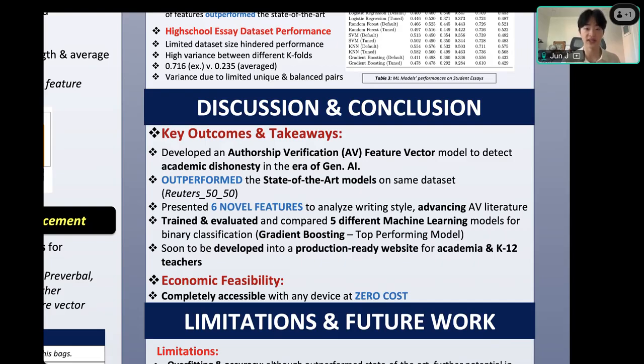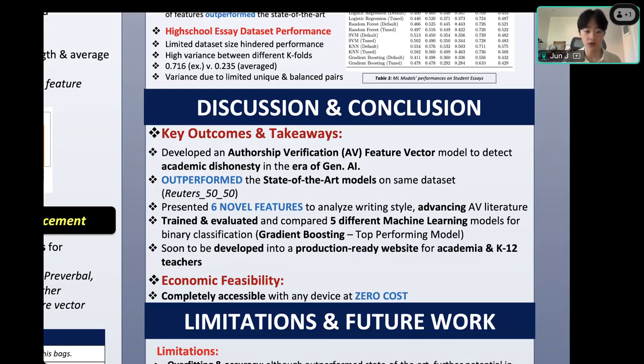Number two, I presented and developed 6 novel writing style features to analyze writing style, which advances the AV literature, so if anyone in academia wants to use my model or my features in the future to detect AI, detect dishonesty, or even improve their own models, they can. And third and finally, I trained, evaluated and compared 5 different machine learning models and figured out that gradient boosting was the top performing model, which shows that gradient boosting is the most performative and most fit for this AV task. And most importantly, my entire project is soon to be developed into a production-ready website for academia and K-12 teachers to use to have a real world impact.